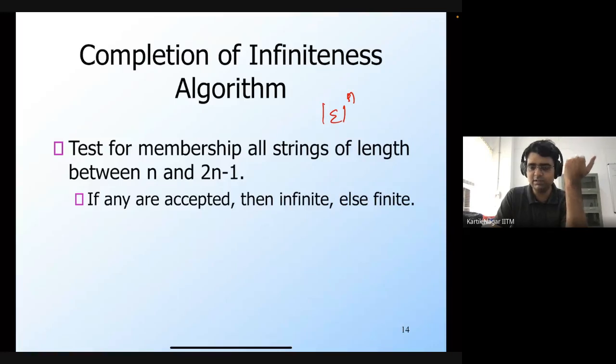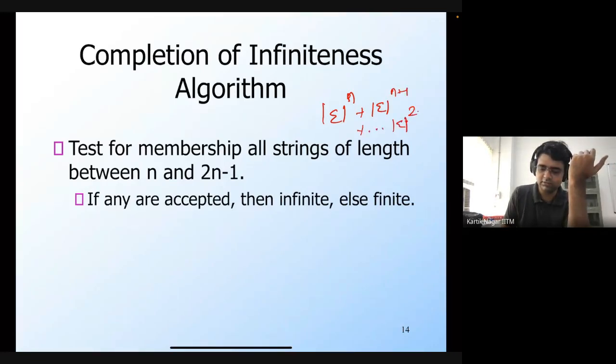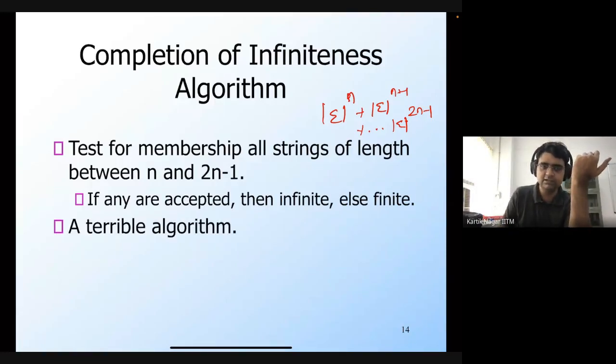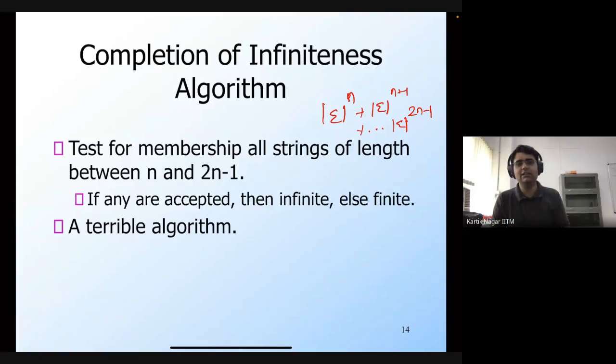So this is basically going to be exponential. You would add sigma to the power n plus 1 and so on, up to sigma to the power 2n minus 1. These are all the strings that could be in the language between length n and 2n minus 1, and we would have to check membership for all of them.